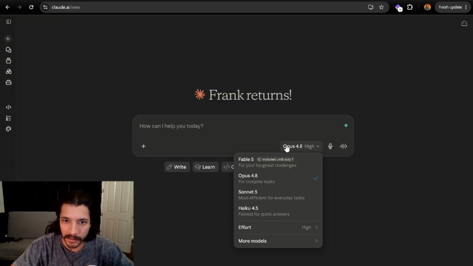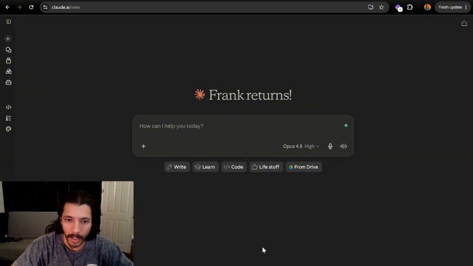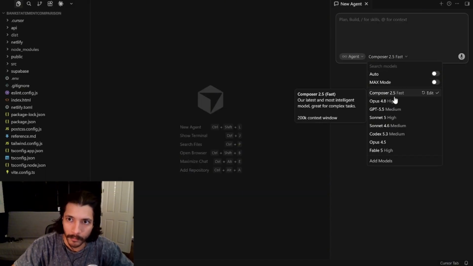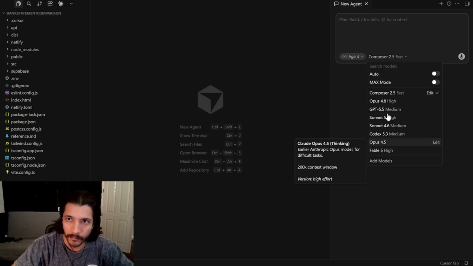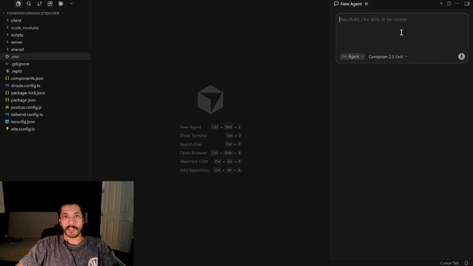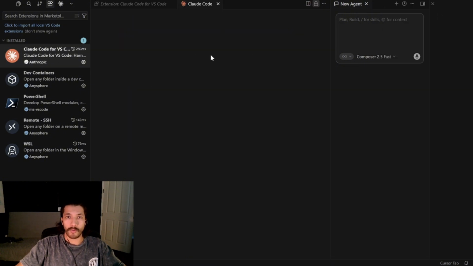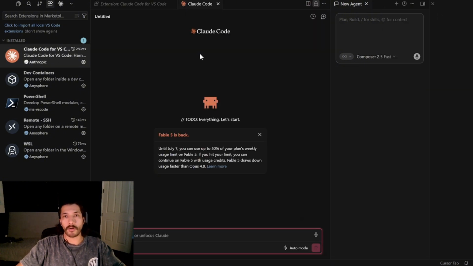The ways that you can access it are going to be from your chat, which is going to be in here, obviously. But I am a Cursor fanboy, so I use it within Cursor, and I can do that here by going into right there, the actual agent from Cursor themselves. Another way is if you have the Claude Code extension in here, which I do. If you want to add that, you can always go over here, type in Claude Code, make sure you click on this one, and then go ahead and install it. Once you do, you'll click on these buttons here, and then you'll open Claude Code. And then you'll be able to use your Claude Code subscription.